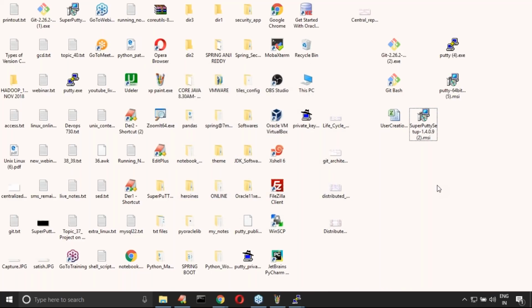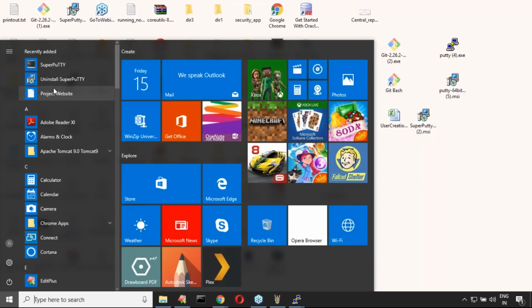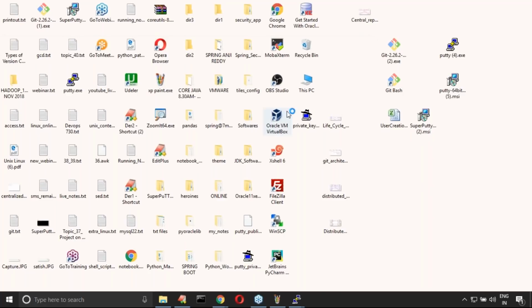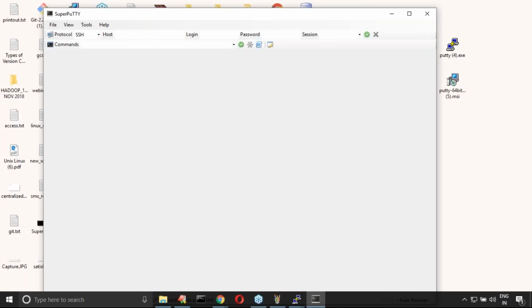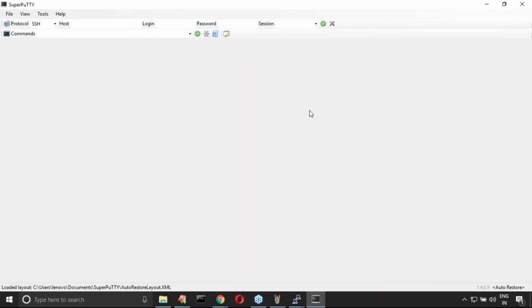Now let me open SuperPuTTY. To work with SuperPuTTY, PuTTY should compulsorily be there in your system. Remember this, sir. And whatever sessions you saved in PuTTY, all those sessions by default will be available in SuperPuTTY.